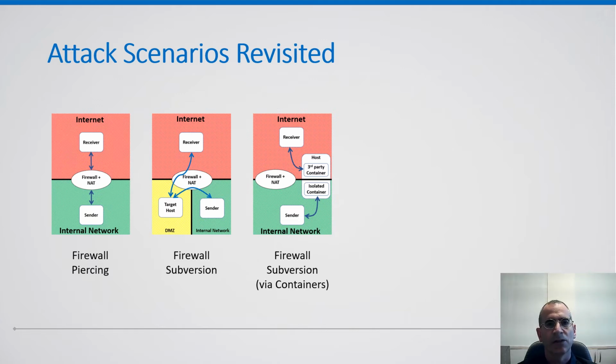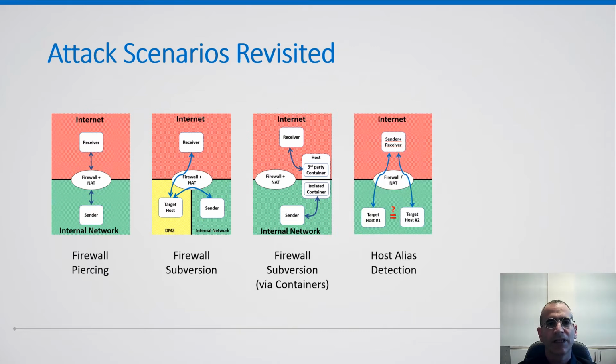In the firewall subversion via containers, the pivot host is a Linux operating system that runs two isolated containers, an internal container and an external third-party container. Although the two containers are not communicating with each other, the sender and receiver can construct a covert channel through the internal state of the underlying host and thus communicate.